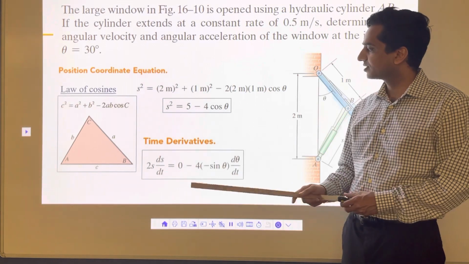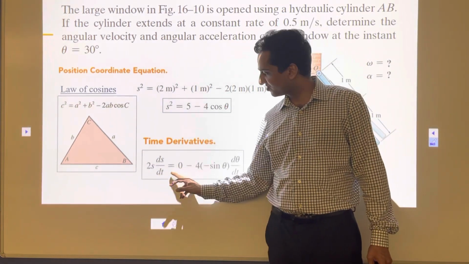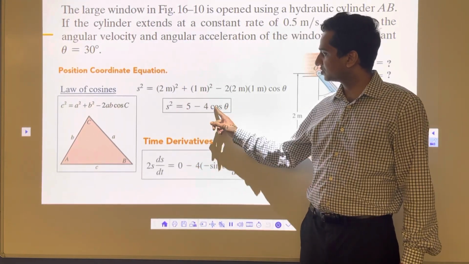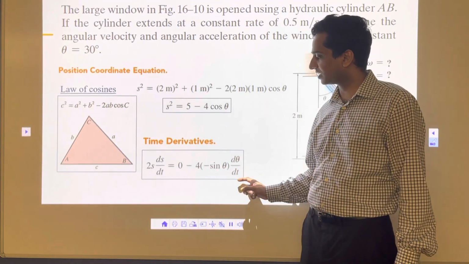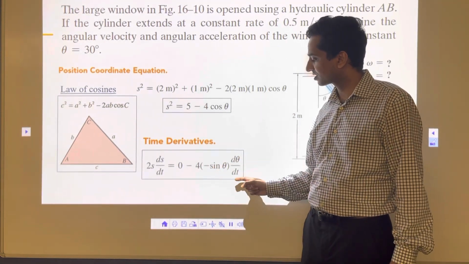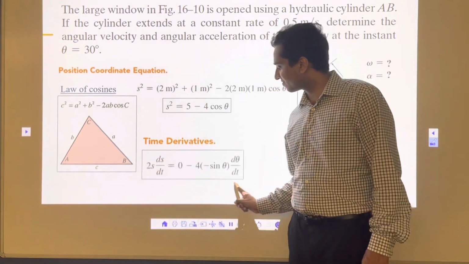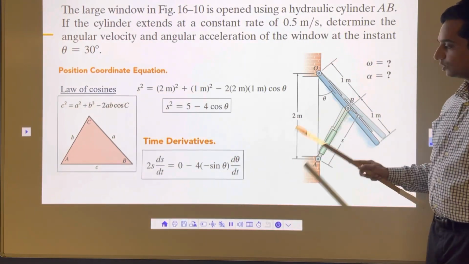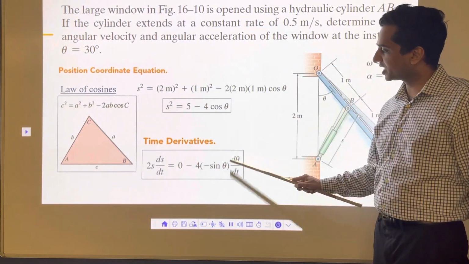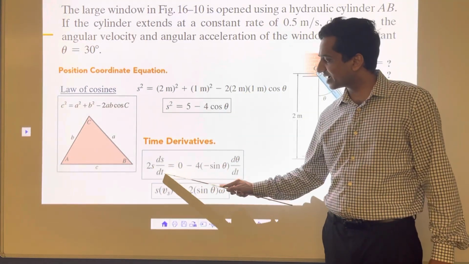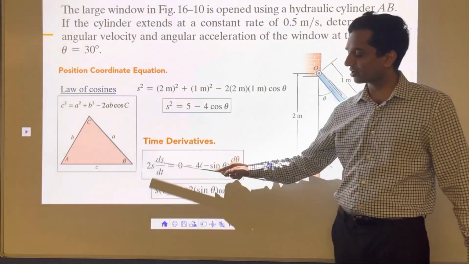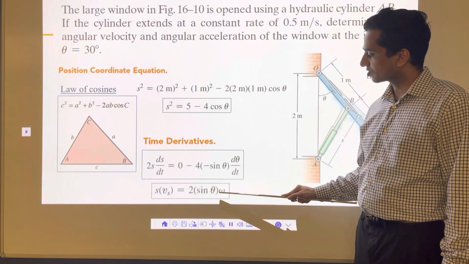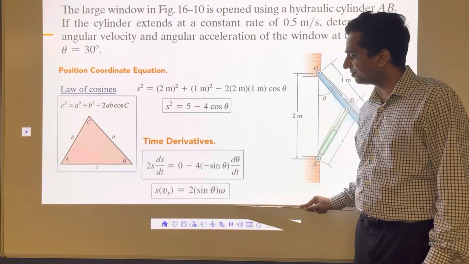If I do that, I'll get 2s ds/dt is equal to, this is a constant and the derivative of a constant is 0, minus 4 cos theta. The derivative of cos theta is minus sin theta d theta/dt, so 4 sin theta d theta/dt. That's the time derivative. d theta/dt is nothing but omega. So I'm going to rewrite this equation and put omega there. ds/dt is nothing but velocity, distance over time. Velocity is given as 0.5 meters per second. vs, I'm going to put that here, equals 4 sin theta omega. If I solve this one, I'll get omega.